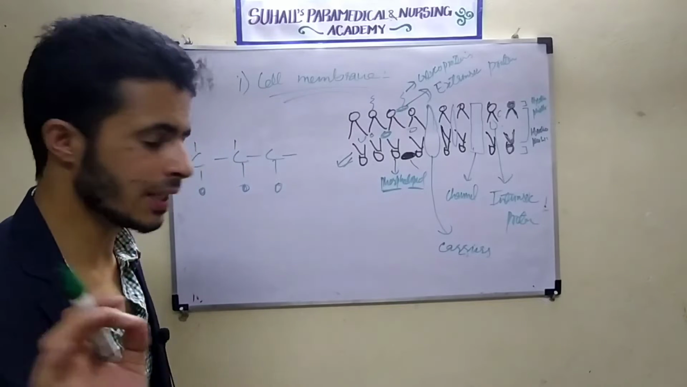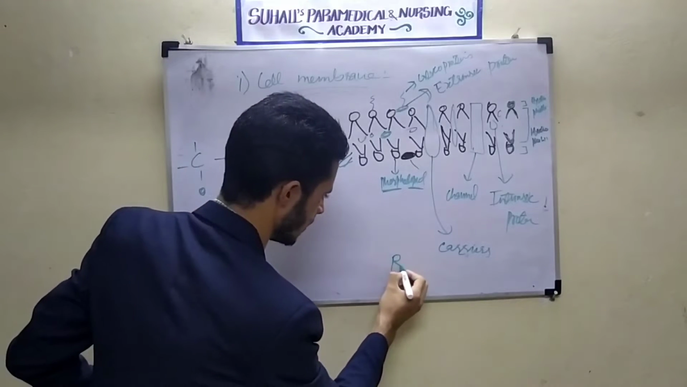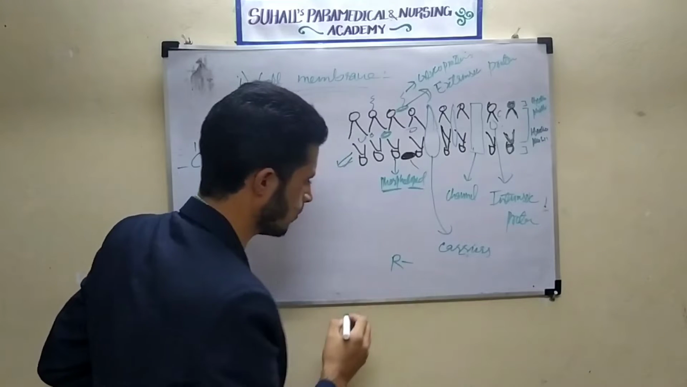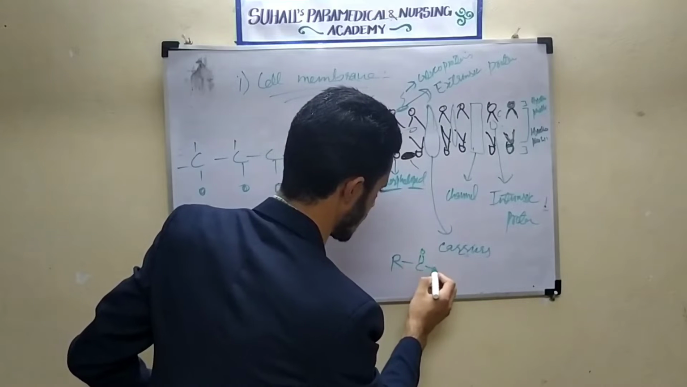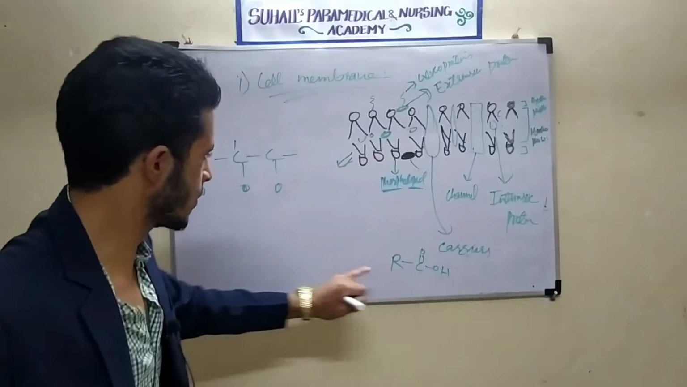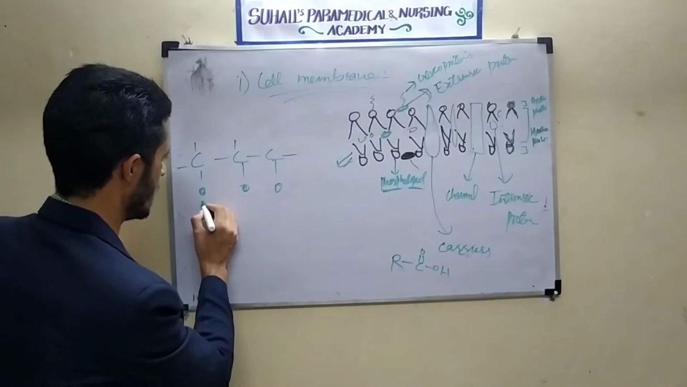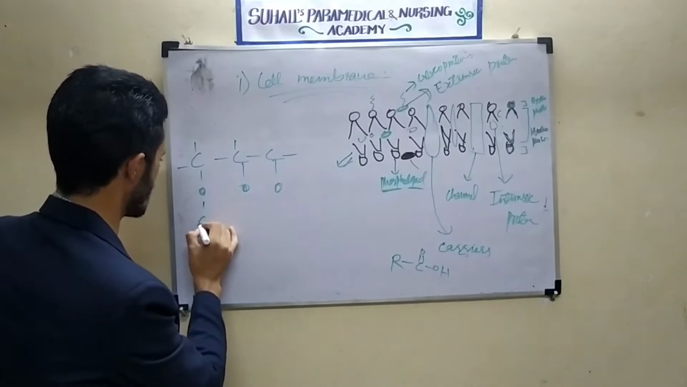And there will be fatty acids. This is the R chain. Fatty acid is the R chain, a hydrophobic chain that ends with a carboxylic acid. Let us join the carboxylic acid here, and see what will happen to the structure.